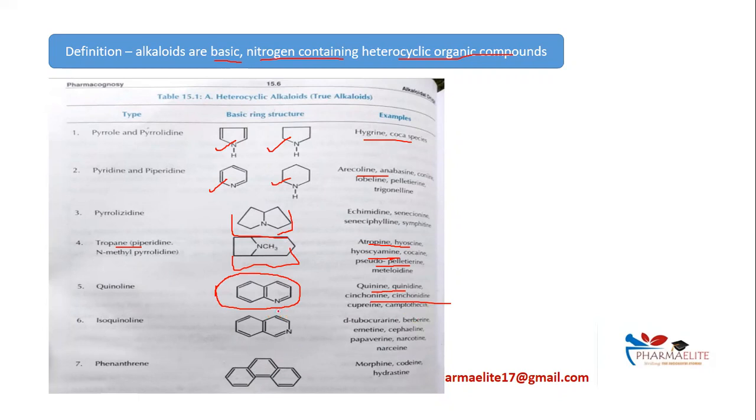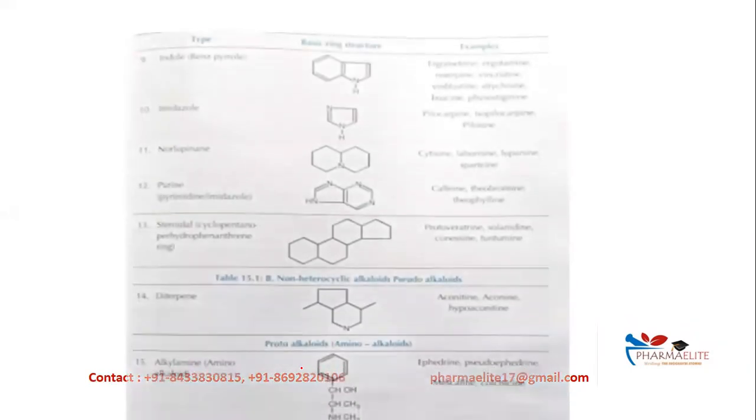Another one is isoquinoline. This is similar to quinoline, just the position of nitrogen atom is different. This is isoquinoline when nitrogen is at next position. Examples are D-tubocurarine, berberine, emetine, cephaeline, papaverine, narcotine, and narceine. Then phenanthrene ring. The very easiest structure, that is the three rings which are fused, is the phenanthrene ring. Examples are morphine, codeine, and thebaine. Let us look at the next examples and the structures.